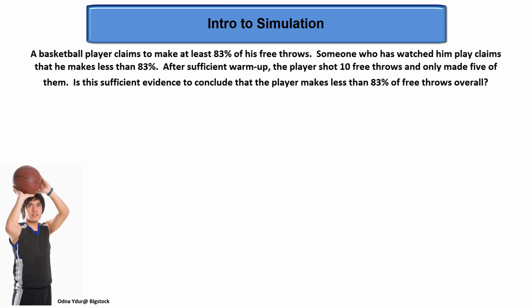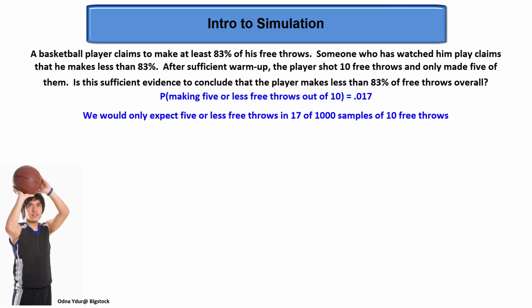Binomial probabilities can be used to know that the probability of an 83% free throw shooter making 5 or less free throws out of 10 is only 0.017. This is to say that if an 83% free throw shooter shot 10 free throws 1,000 times, we would expect 5 or less free throws to be made in only 17 of the 1,000 samples. While we cannot be certain, the odds are in favor of concluding the player makes less than 83% of free throws.